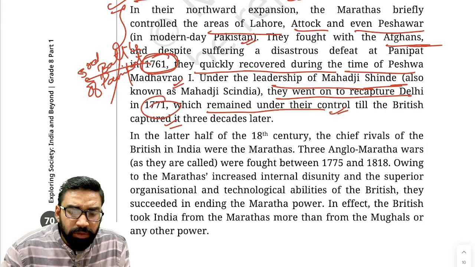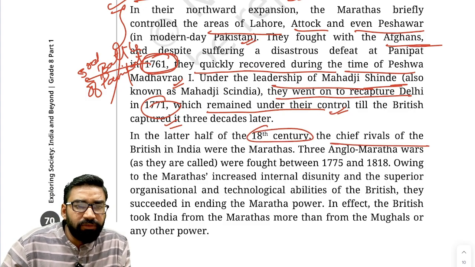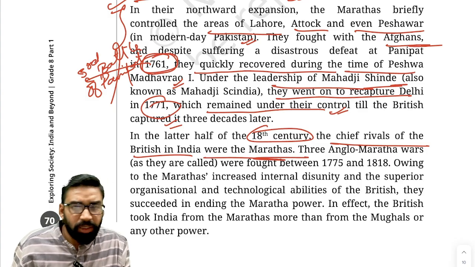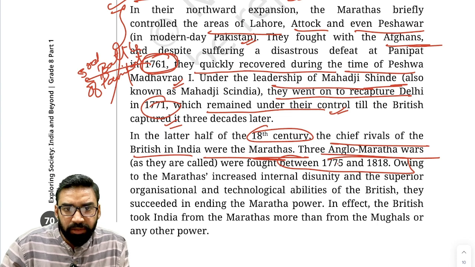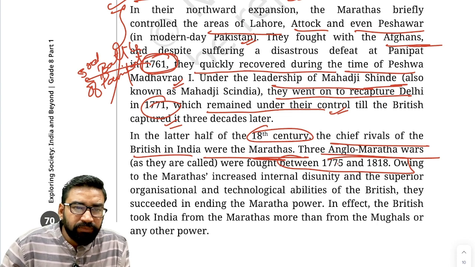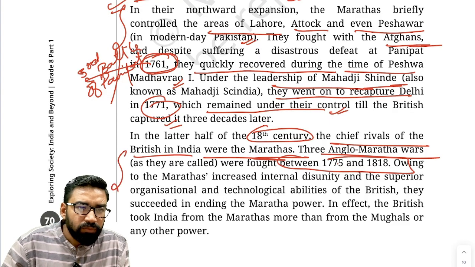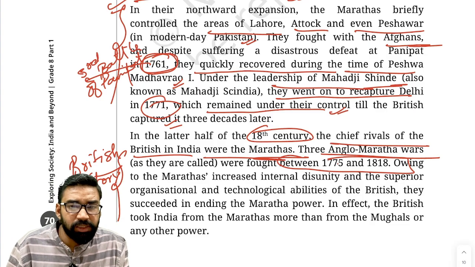Now, how did the decline of Marathas take place? In the later half of the 18th century, the chief rivals of the British in India were Marathas. In the 18th century, who were the biggest rivals of the Britishers? Marathas. Clear? In this scenario, three Anglo-Maratha wars took place from 1775 to 1818. Clear? In these three wars, the British won and Maratha power was ended, and Marathas were also disunited in this period.